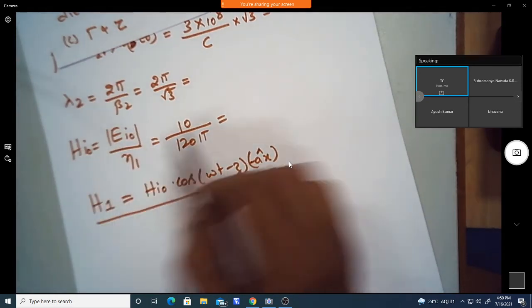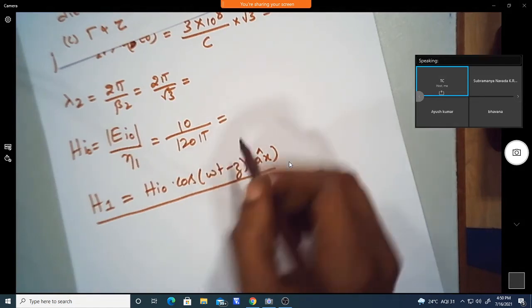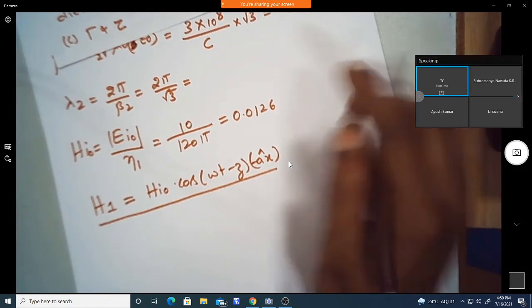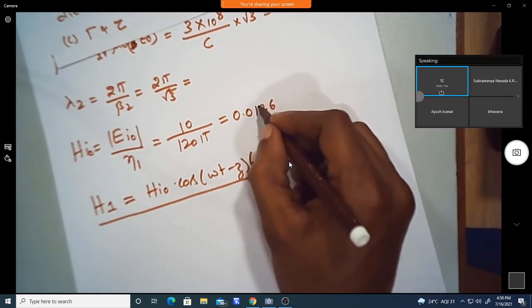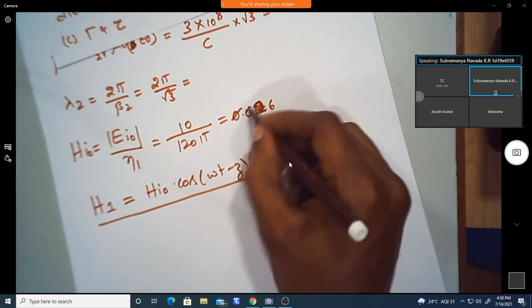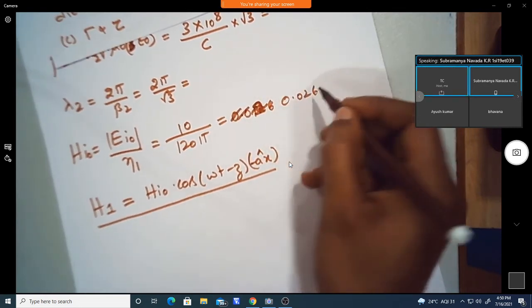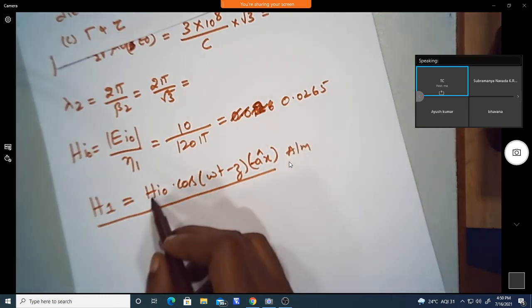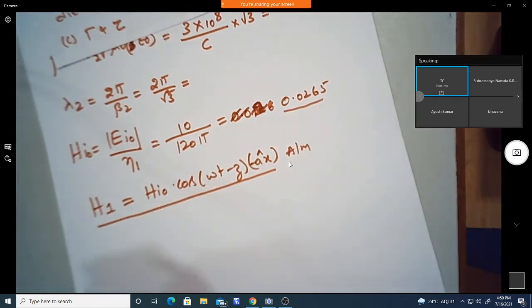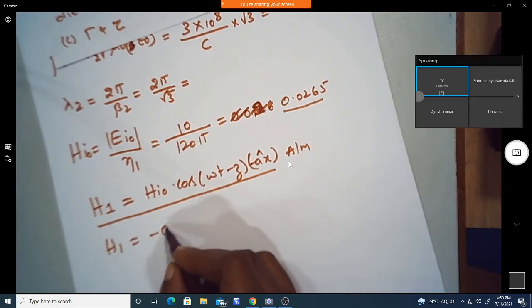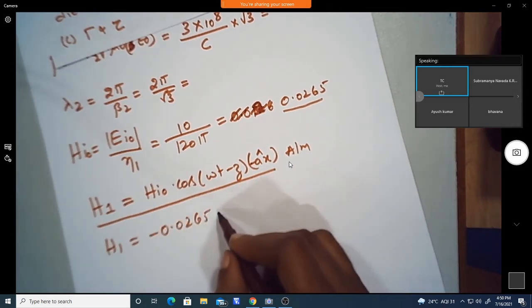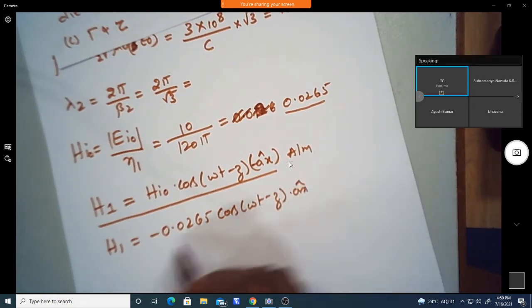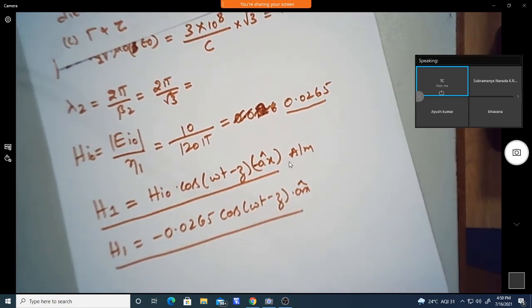What is the value of Hi naught? 0.0265, yes. This is in ampere per meter. Put this value here, so we can write H1 equal to minus 0.0265 cos of omega t minus z, in the direction of ax.